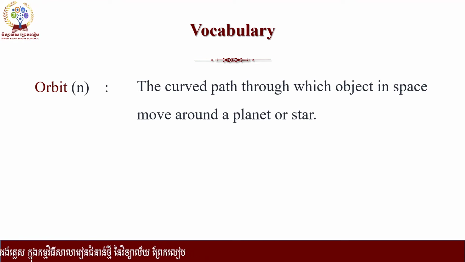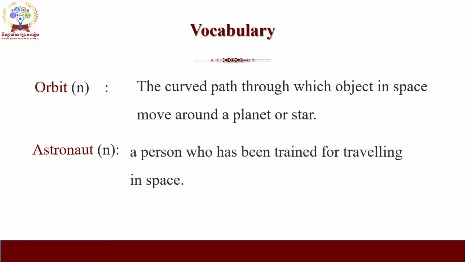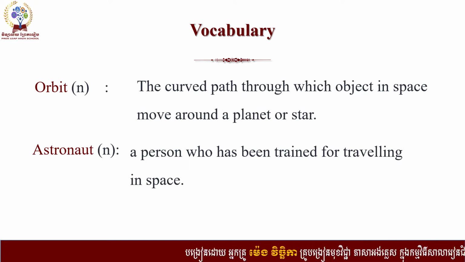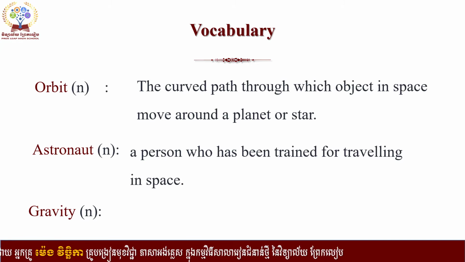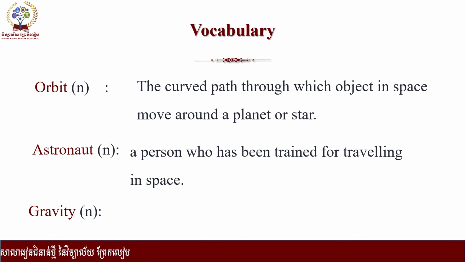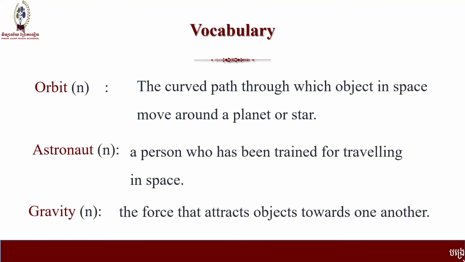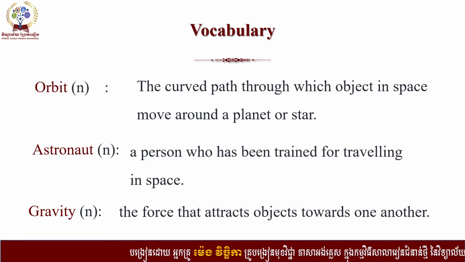And the next word is astronaut. Astronaut refers to a person who has been trained for traveling in space. So the person who has been trained for traveling in space is called an astronaut. Okay. Next word. Some of you might know this word from the physics subject, right? It is gravity. Gravity refers to the force that attracts objects towards one another. Yes, it is a force that attracts one object towards another.